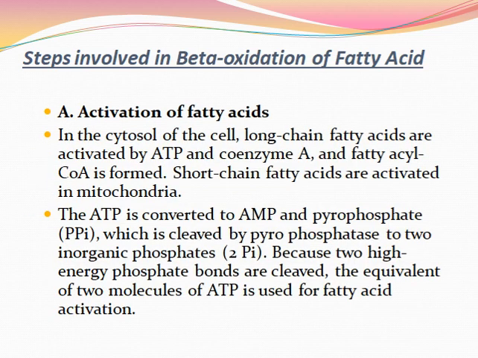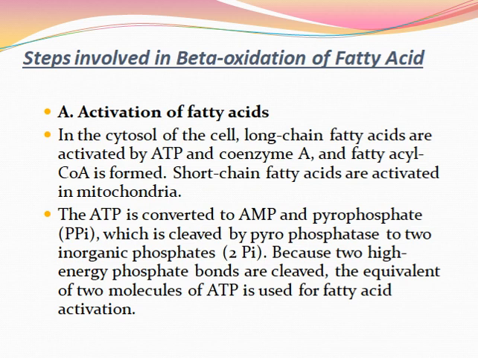Step A, activation of fatty acids. In the cytosol of the cell, long chain fatty acids are activated by ATP and coenzyme A, and fatty acyl coenzyme A is formed.